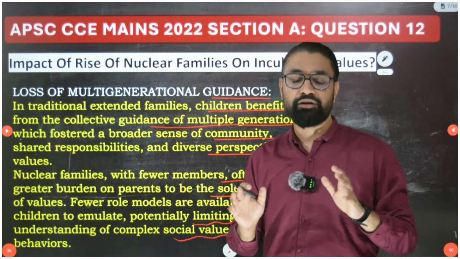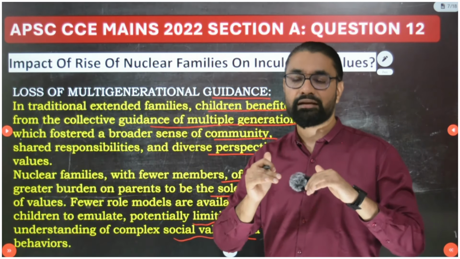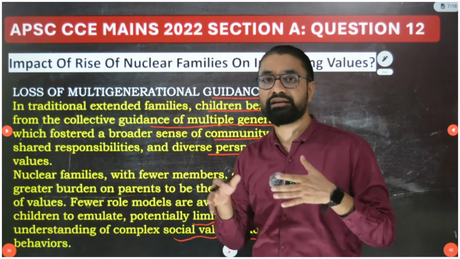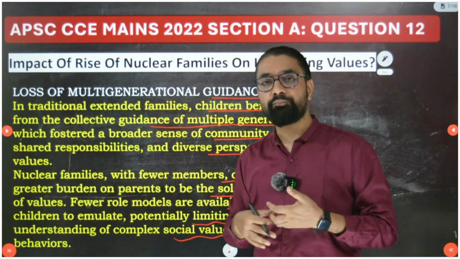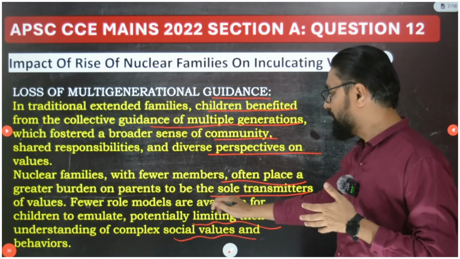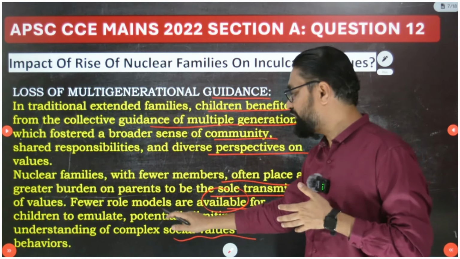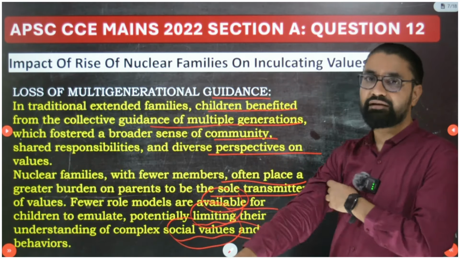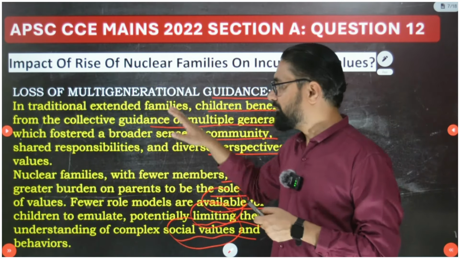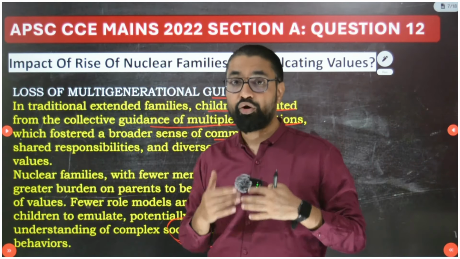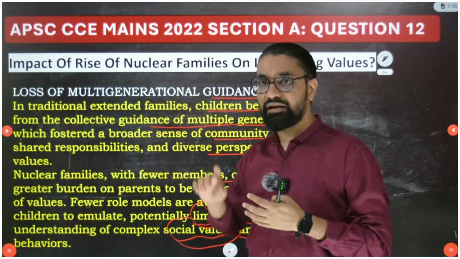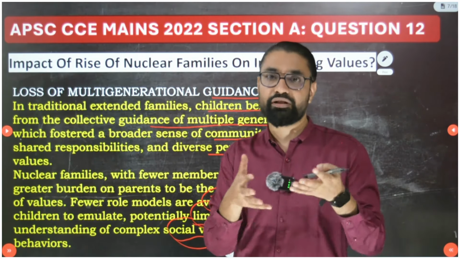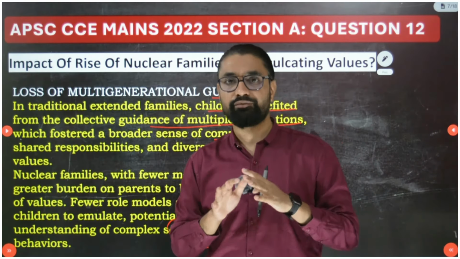But if you have a lot of people in your family and they give their feedback, then you develop a comprehensive, broad understanding of complex issues and a much broader, more complex value system. So fewer role models are available for children to emulate, potentially limiting their understanding of complex social values and behaviors. Remember this first point: loss of multi-generational guidance. Few people to teach the value system, limited role models to teach the value system.